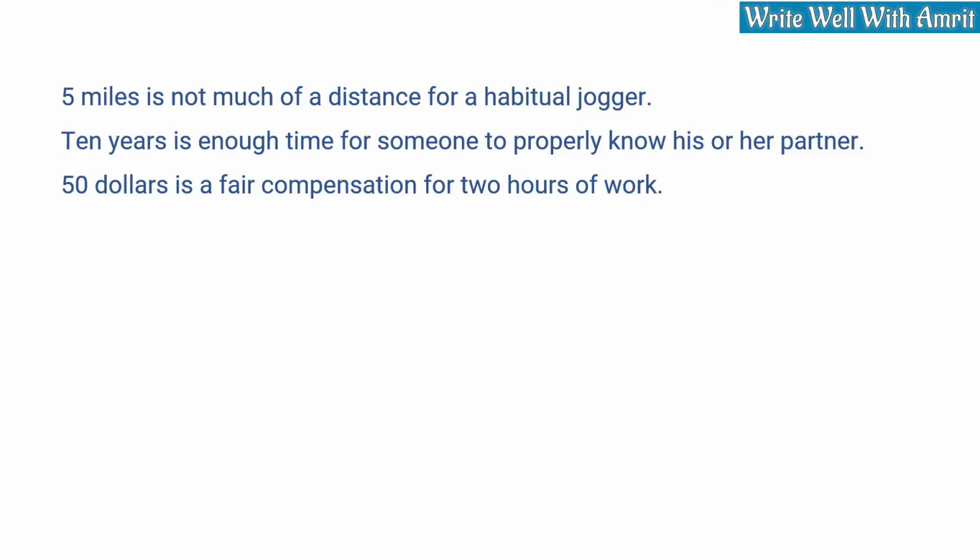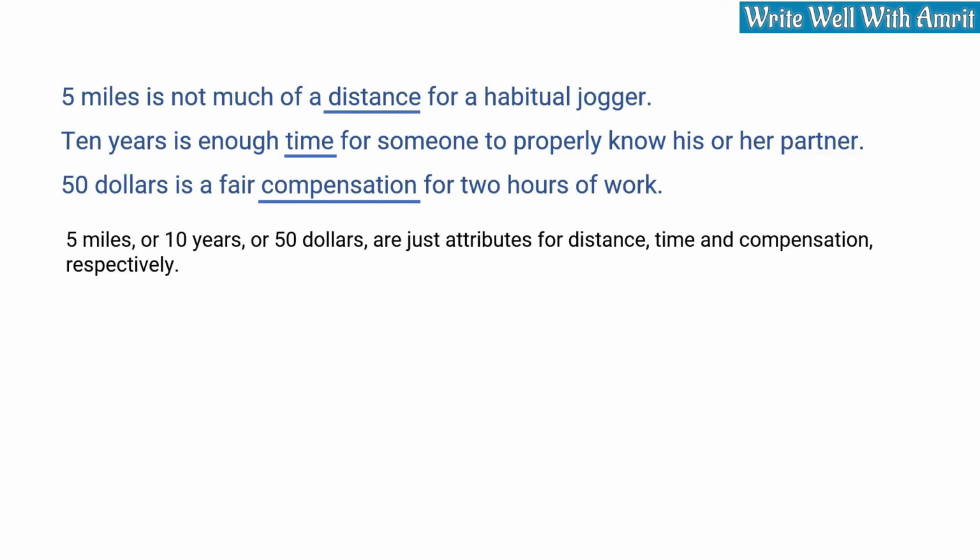In the first sentence, we are talking about the distance. In the second sentence, we are talking about the time. In the third sentence, we are talking about the compensation. 5 miles or 10 years or $50 are just attributes for distance, time, and compensation respectively.